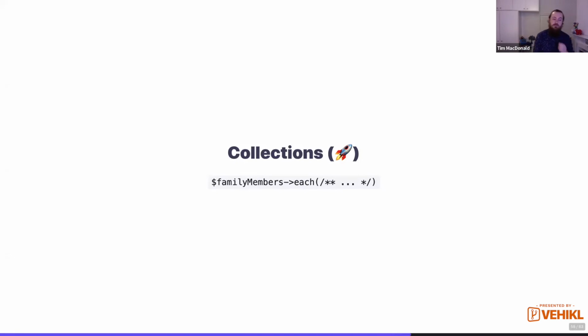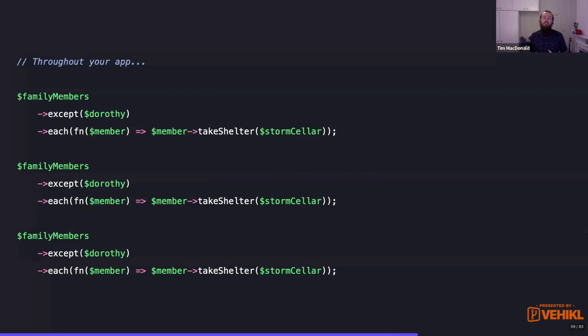So Eloquent collections. Imagine through your application, you have these collection pipelines, and they're very similar in a lot of places. So these are three examples that are exactly the same that you've maybe taken from different parts of your application. It's just some repeated logic. So we've got this bunch of family members in an Eloquent collection. We're filtering out Dorothy, and we're going to loop over each member and get them to take shelter in the storm cellar.